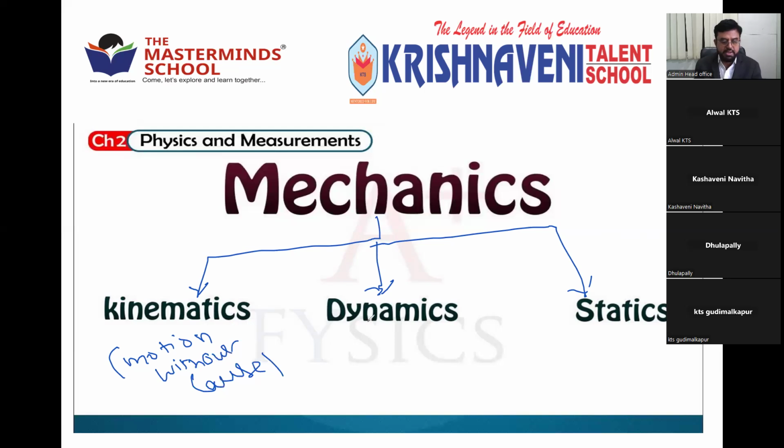Okay. Then dynamics is also the study of motion only, motion with cause. We'll study about the cause also, that is, we study about force. That's why we got the 3 laws of motion. Statics is nothing but the study of rest.